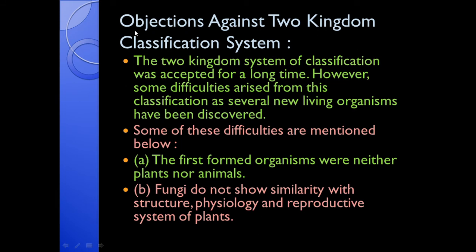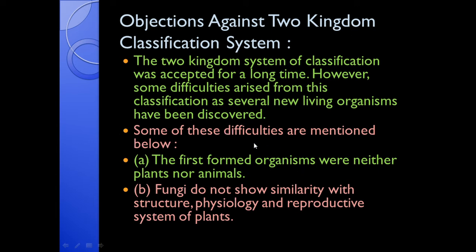Now there were objections against the two kingdom system of classification. It was accepted for a long time. However, some difficulties arose from this classification as several new living organisms were discovered.